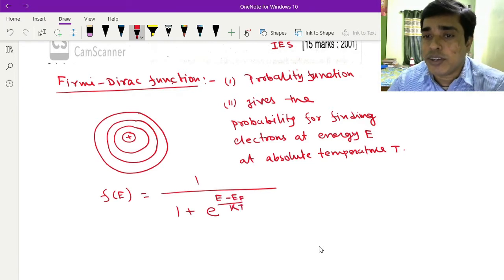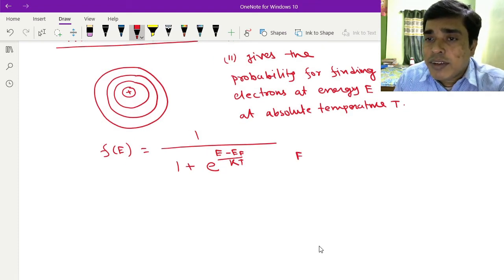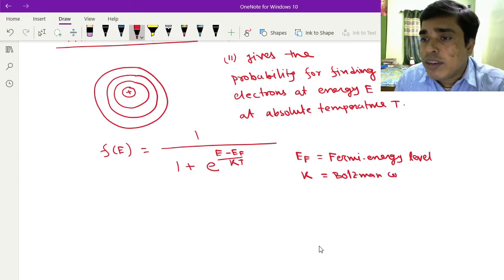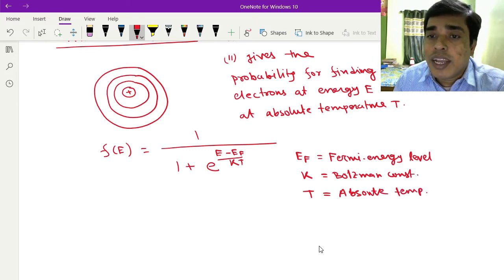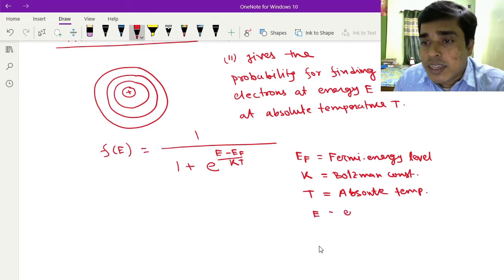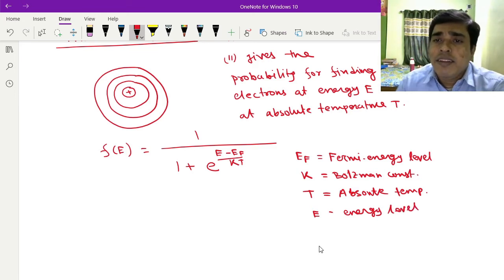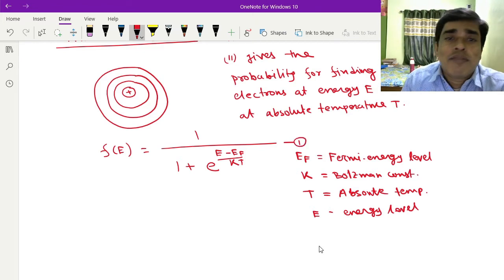This is the Fermi-Dirac function, where EF is the Fermi energy level, K is the Boltzmann constant, T is the absolute temperature, and E is the energy level.